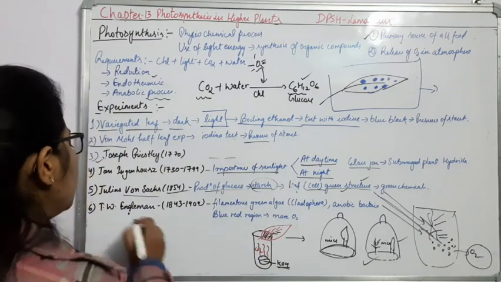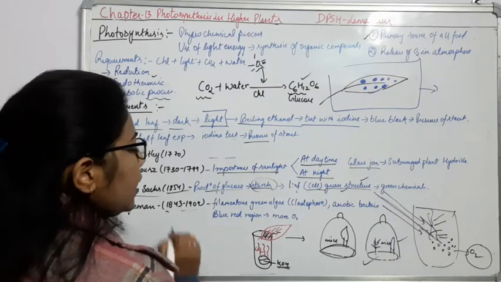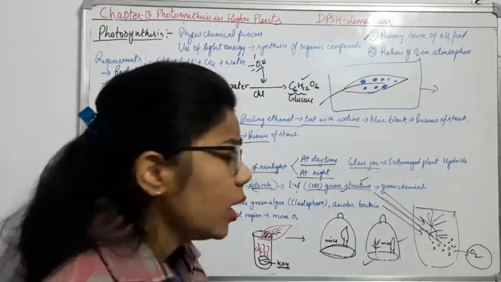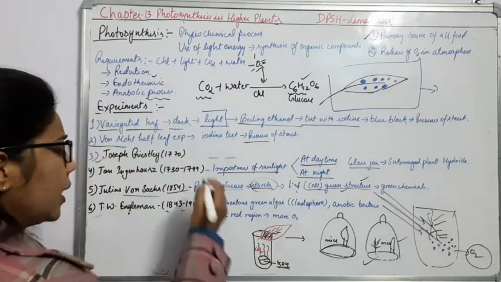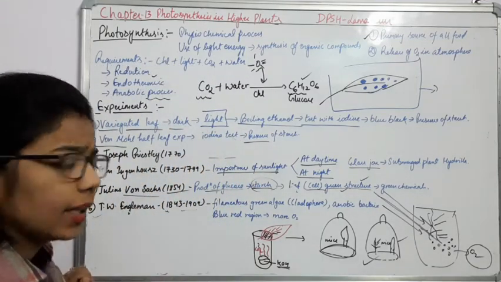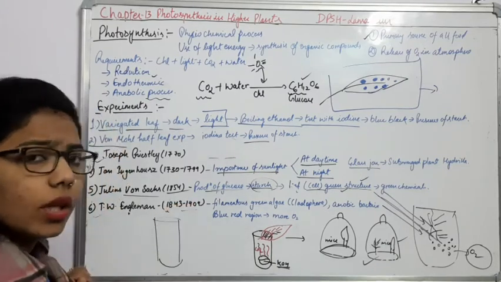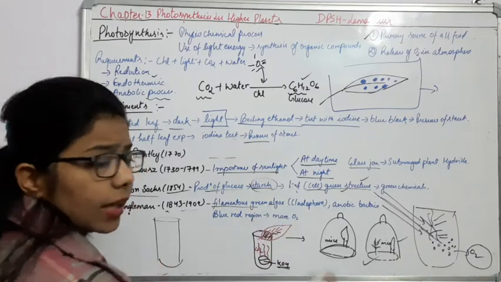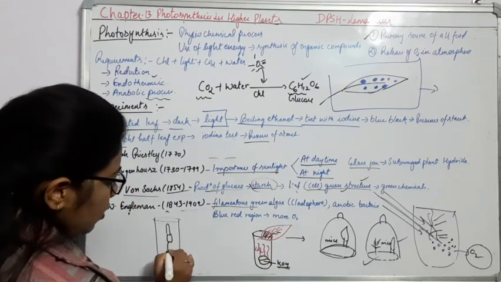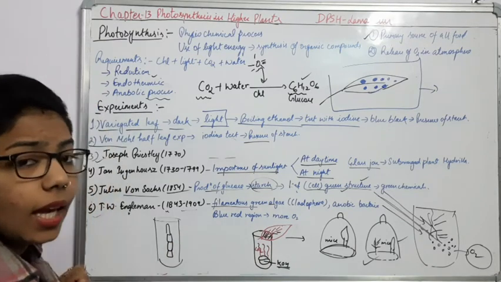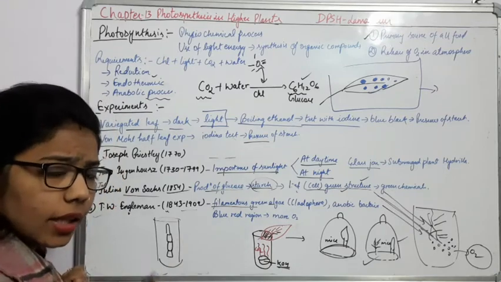Okay, now we come to another scientist, T.W. Engelmann, 1843-1909. This experiment is again very important. What he did here was take filamentous green algae in a test tube. Filamentous green algae means they are present in the form of filaments. An example is Cladophora. So he took Cladophora inside this test tube.